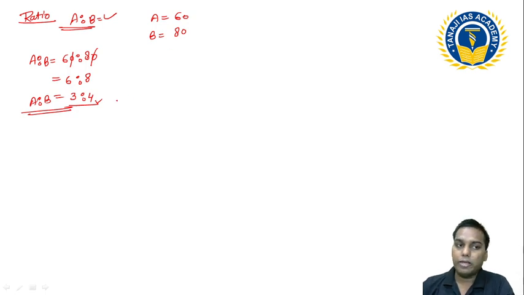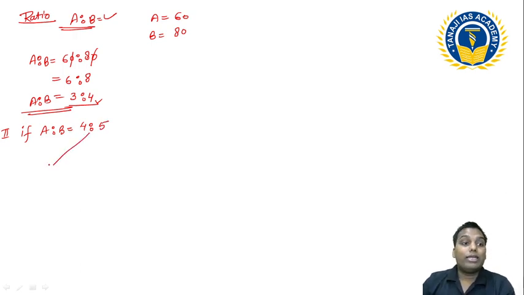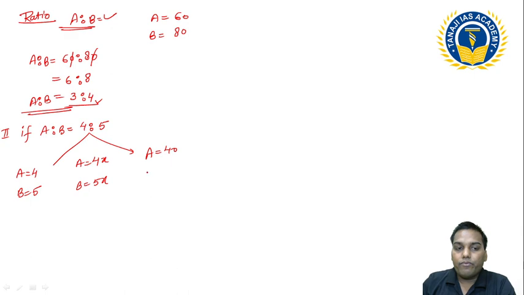The second understanding from here: suppose somebody has given that A ratio B is 4 ratio 5, for example. I can treat this as A is equal to 4, B is equal to 5, or A is equal to 4x, B is equal to 5x, or A can be 40, B can be 50.